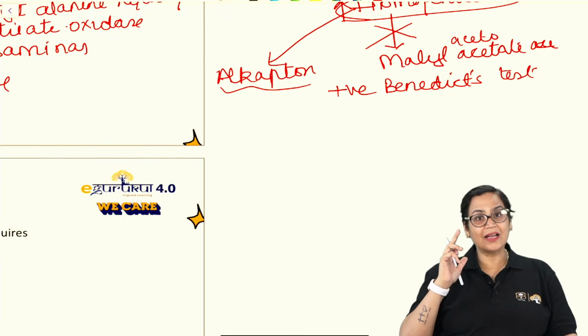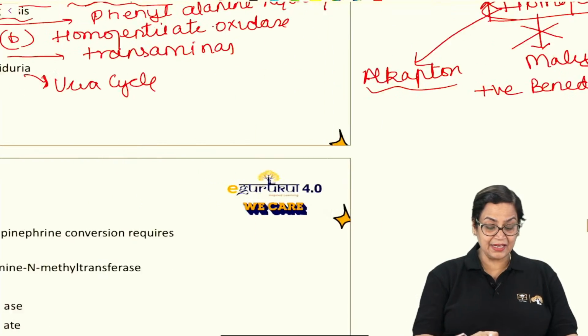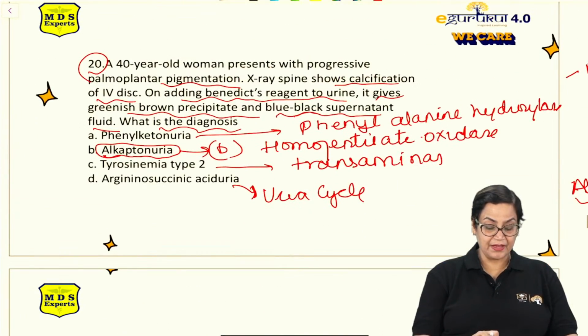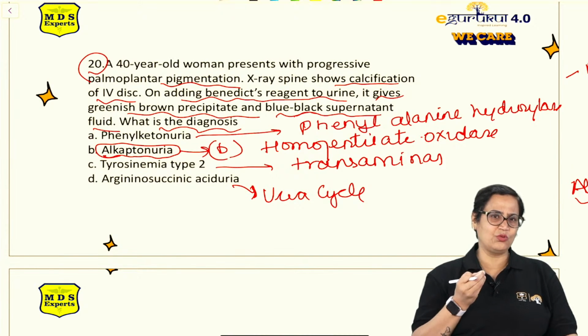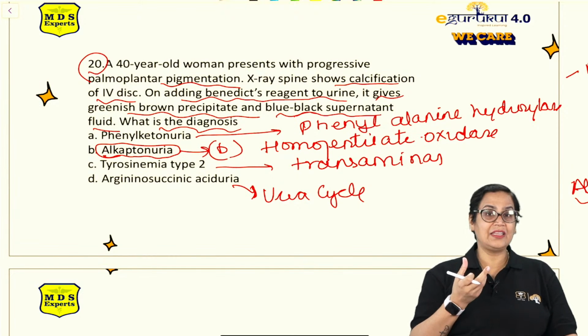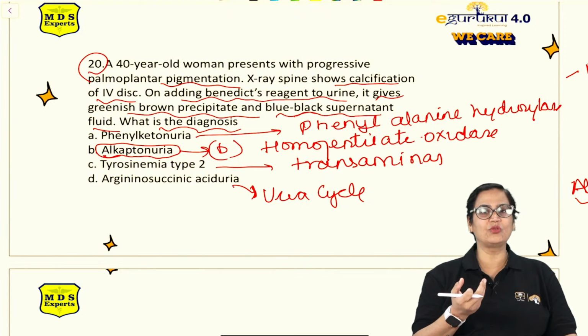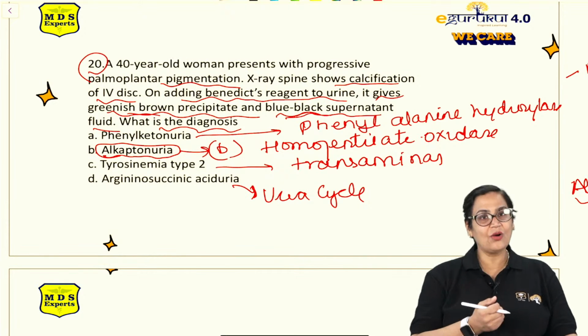But if you see the color in Benedict's test, it is red. And here the color is greenish brown. Whenever the color in urine is green, there are very less, traces of glucose. That is what GYOR, G-Y-O-R. That is why we say Benedict's test is a semi-quantitative test. If the urine shows brick red color, we say the amount of sugar is high. But here the color is greenish brown, which is turning blue-black on oxidation.